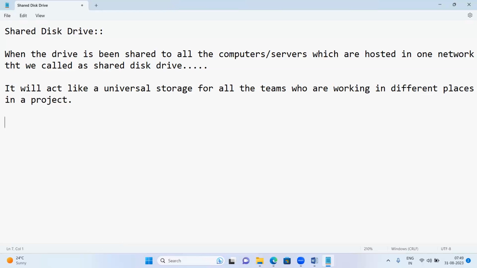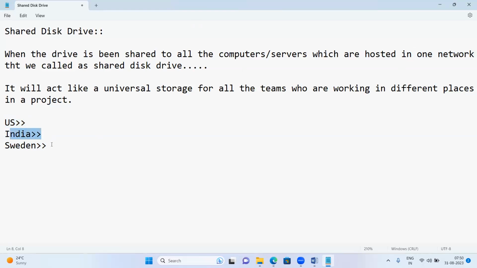I'll tell you one thing. We are having one team sitting in US, one team sitting in India, one team sitting somewhere else, let us take Sweden. Like this, we are having multiple teams. Right now, IT projects are like this only. Am I correct or not? So now all these teams are connected to one network only, because the project is one only.